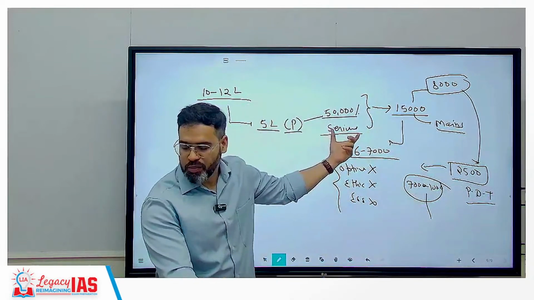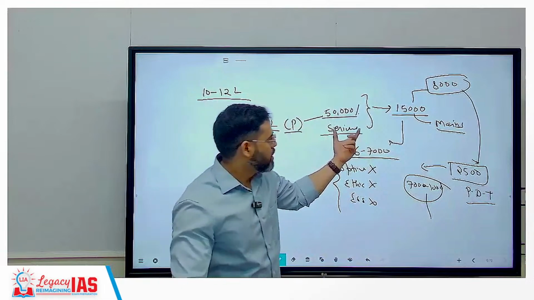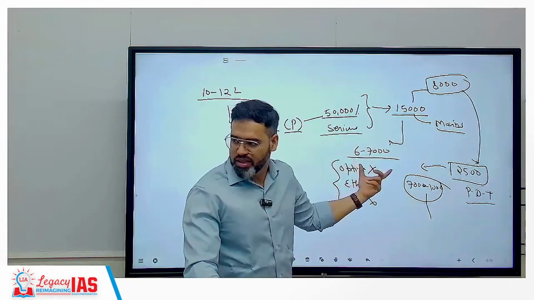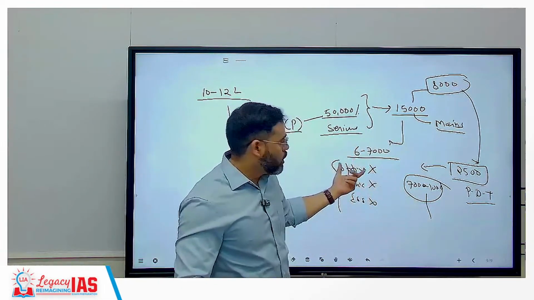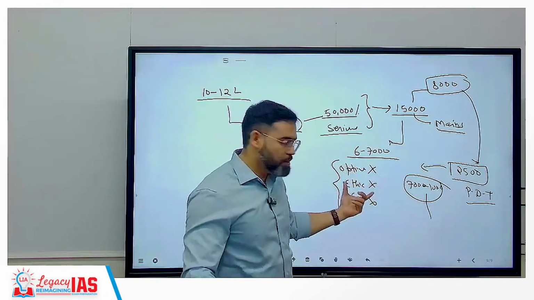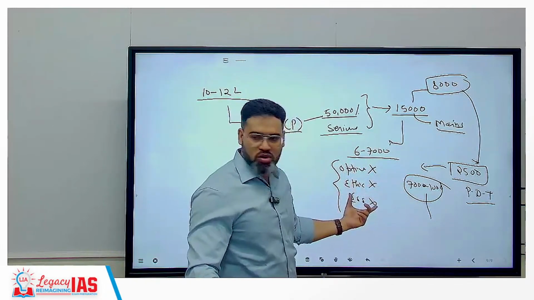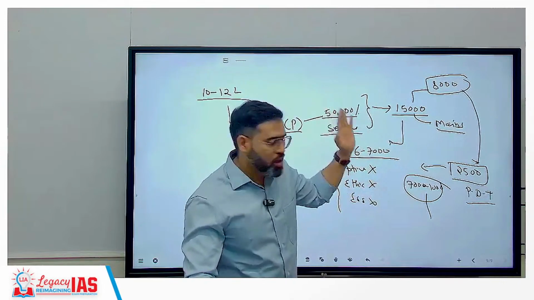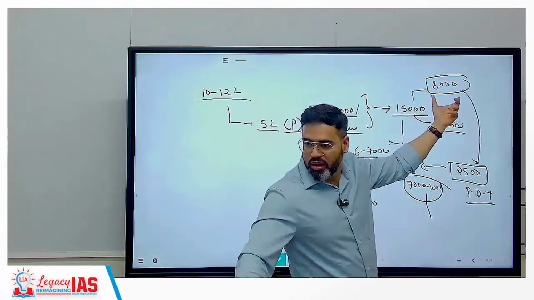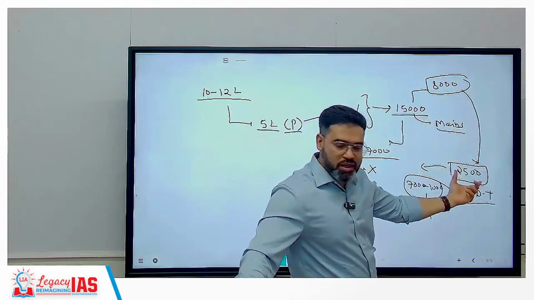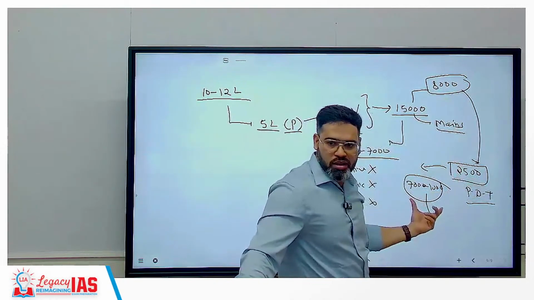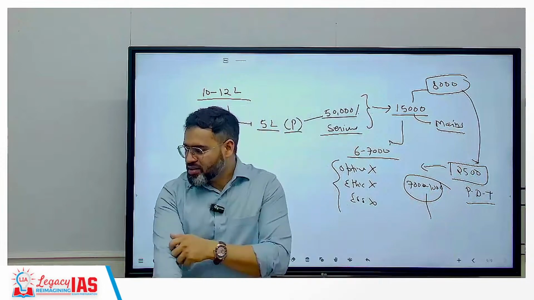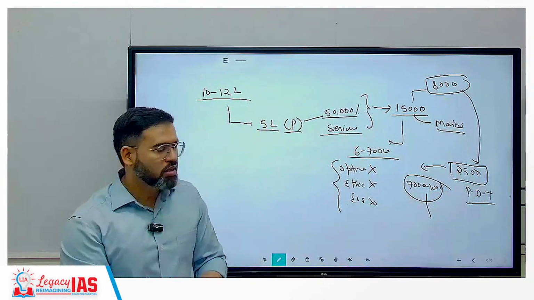You have to become serious. That means complete the syllabus. Then you should not come in this category. That means the optional paper should be completed, the ethics paper should be completed, and the essay also should be completed, because the rest of the things they have already completed for the prelims purpose. So then you will be here only. Correct? After that you can come here and then you will come over here. So that is the reason this exam is difficult.